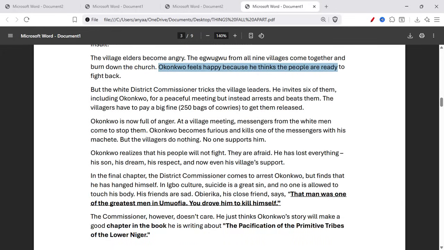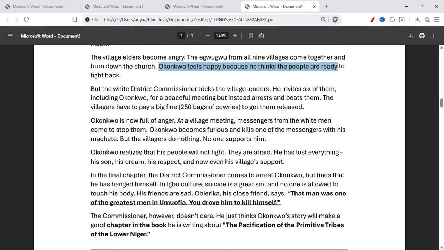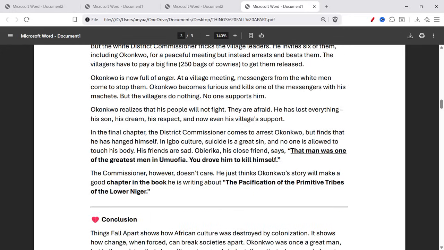Okonkwo is now full of anger. At a village meeting, messengers from the white man came to stop them. Okonkwo becomes furious and kills one of the messengers with his machete. But the villagers do nothing. No one supports him. Okonkwo realizes that his people will not fight. They are afraid. He has lost everything: his son, his dream, his respect, and now even his village's support.